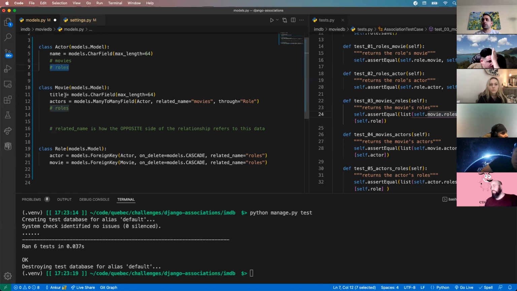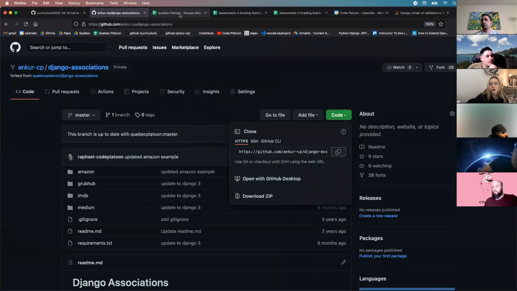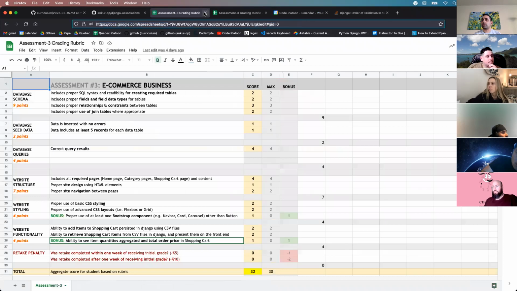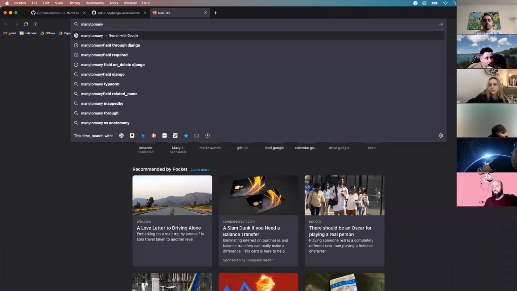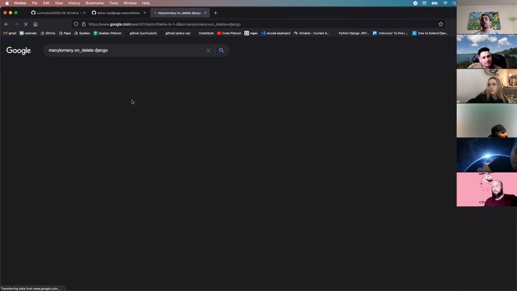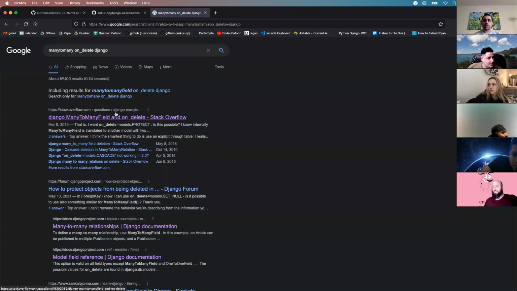Any questions about using a many-to-many or foreign key? Again, you have a lot of examples to go through, but the idea here is you tell it the other side of the relationship, how the other side of the relationship refers to it, and then for foreign keys, you need on_delete. I'm not sure why many-to-many would not need that. Any questions about anything there? No questions? Any questions about validations or associations?